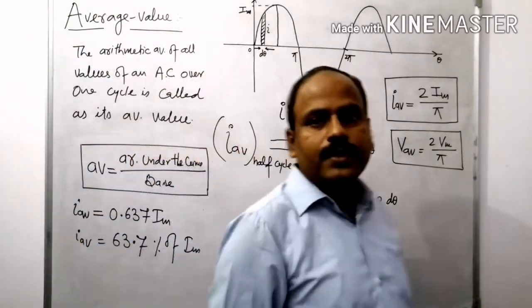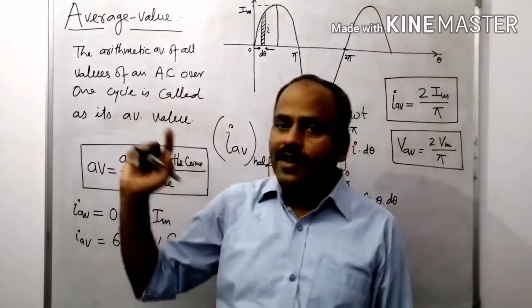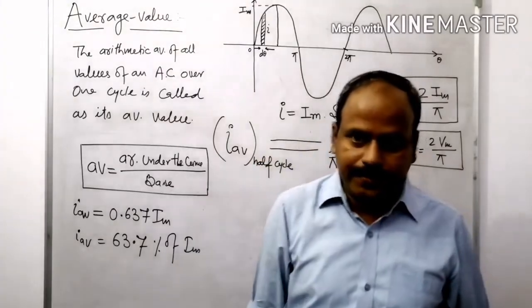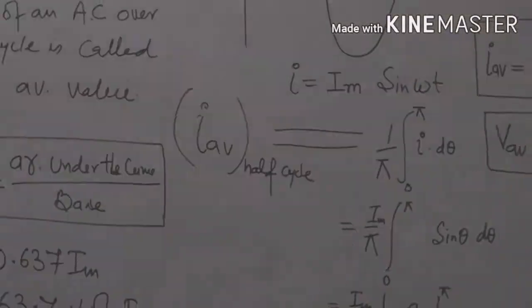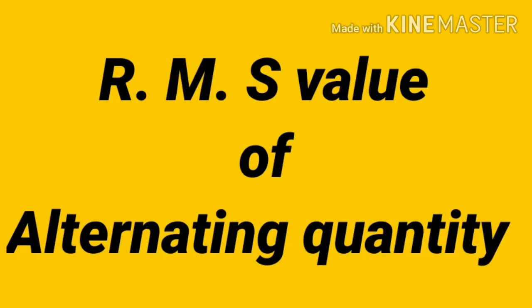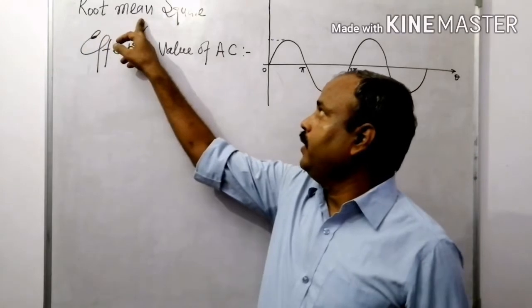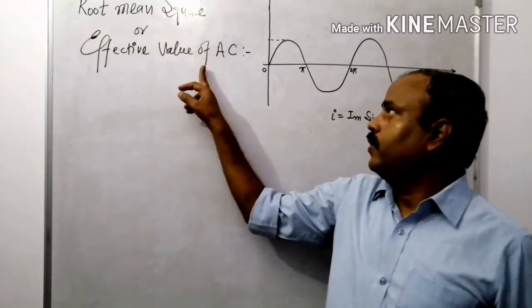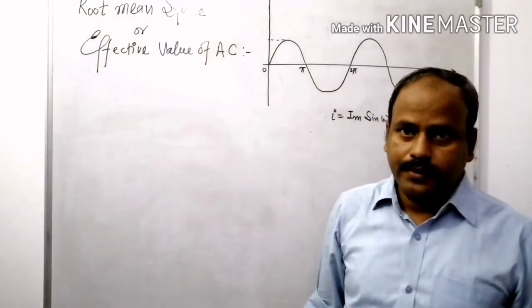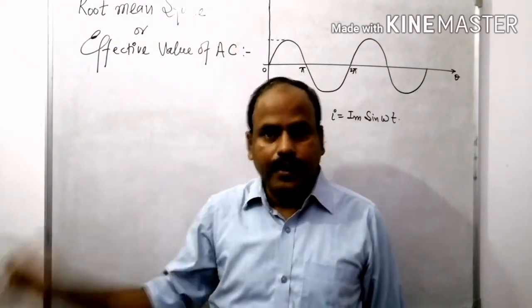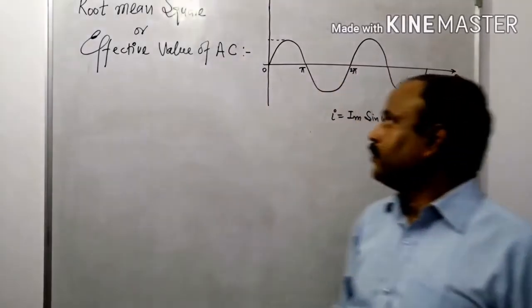Now I am going to discuss the RMS value, that is root mean square value of an alternating current. The next topic is root mean square value of alternating current, or you say effective value of alternating current, right?